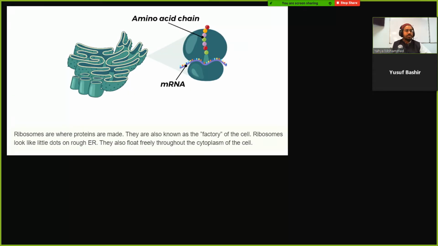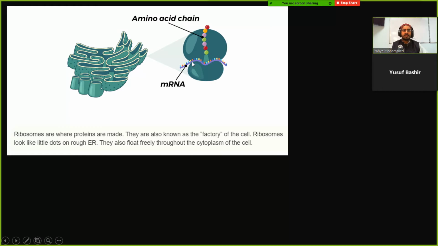Now, we talked about this a little bit. These are ribosomes. If we zoom in, we have the ribosomes. Ribosomes could be attached to the rough ER like this. About half of them are attached there, and about half of them are just floating around in the cell, in random places, in the cytoplasm, making proteins.